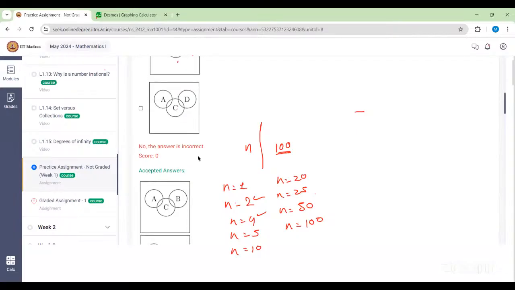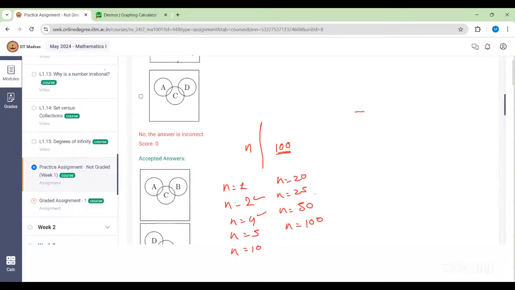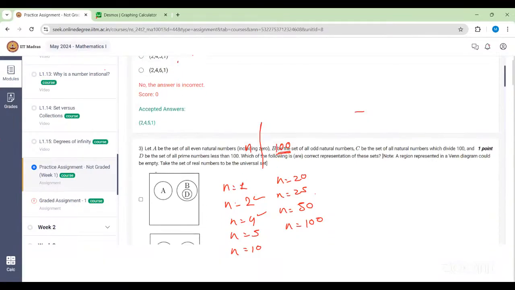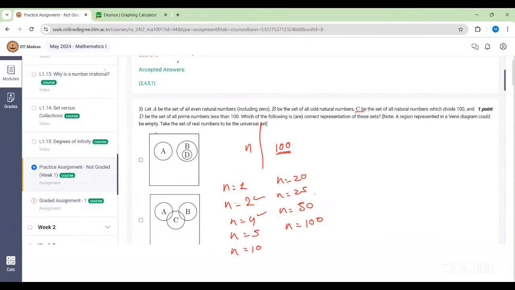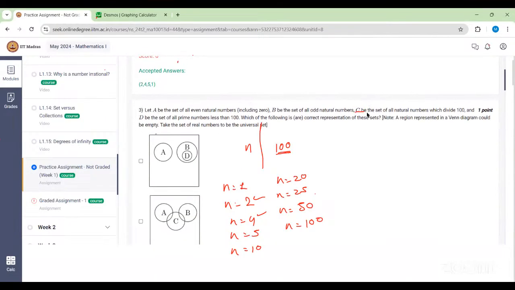Because the option is showing it's a wrong answer. Oh, sorry, D. What is D? D is the set of all prime numbers less than 100. So there is no even prime number. That's why D is disjoint from A.